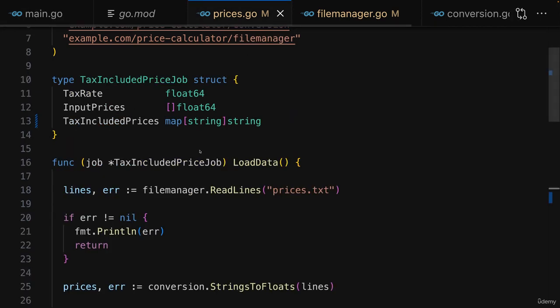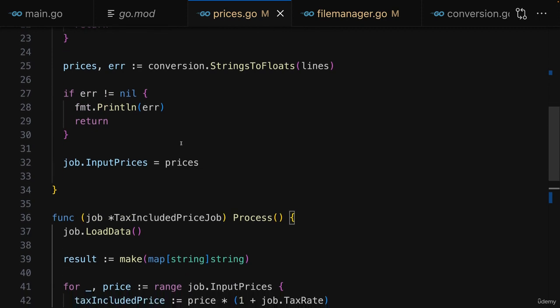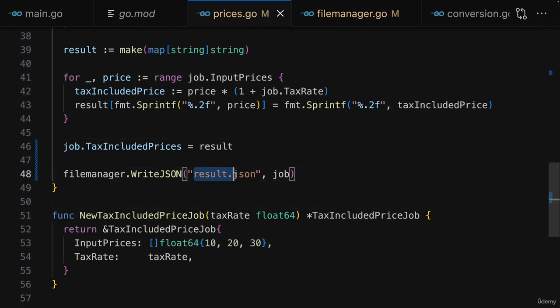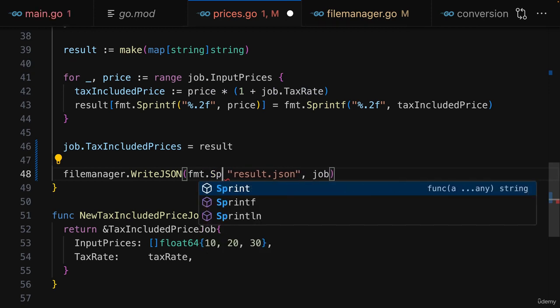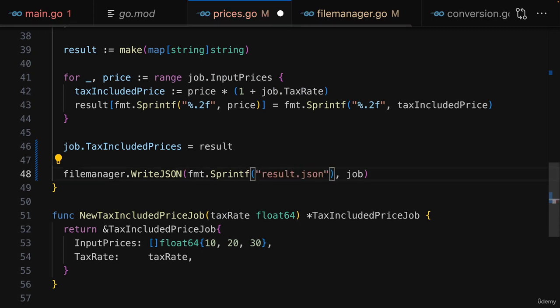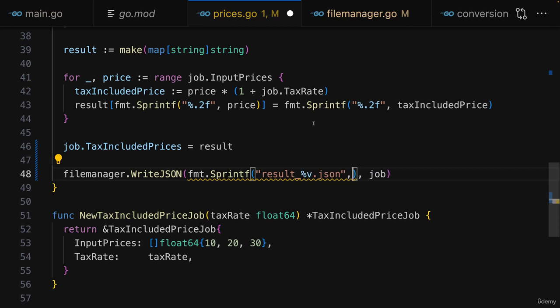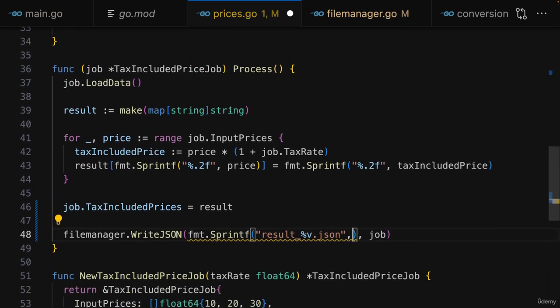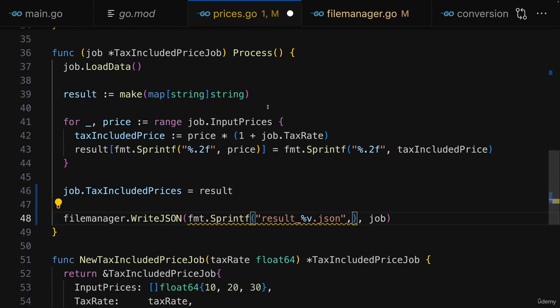So at the moment, with the current logic, I would keep on overwriting one and the same file, because I would always write to result.json from every job, but we'll have multiple jobs. So actually here we want different files for different jobs. Hence, I'll dynamically generate a string here with sprintf, let's say, where I in general want to have result.json, but I want to have an underscore and then here a placeholder for a value. And the value could be our tax rate, for example, because that will be different for every job.